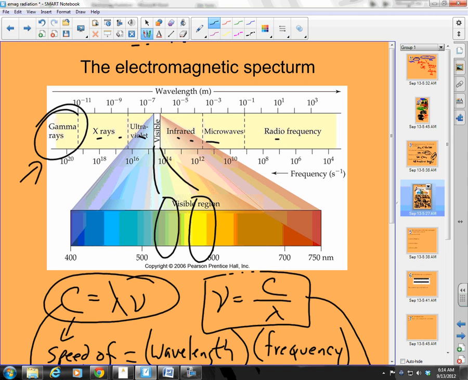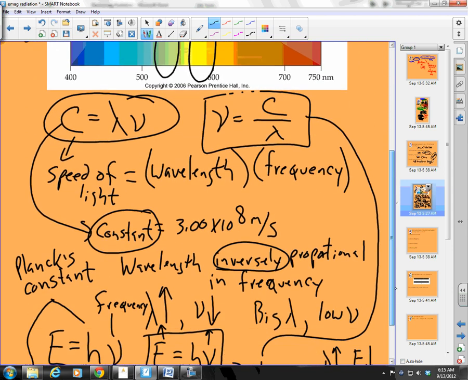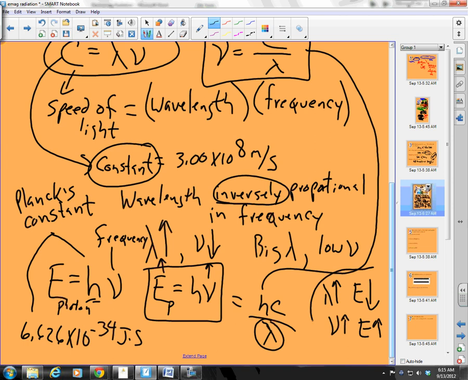And what is this? This is low wavelength. Oh, here's high wavelength. This is frequency, low frequency. This would be high frequency. And if we put energy on here, let's put energy right here. What do we know? Energy is inversely proportional to wavelength and directly proportional to frequency.